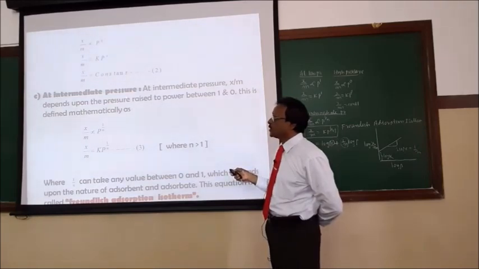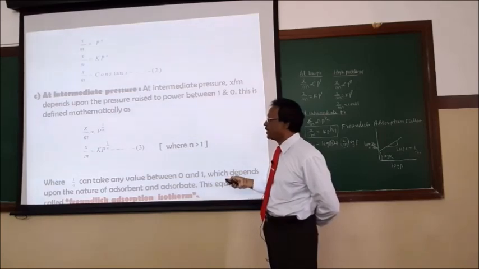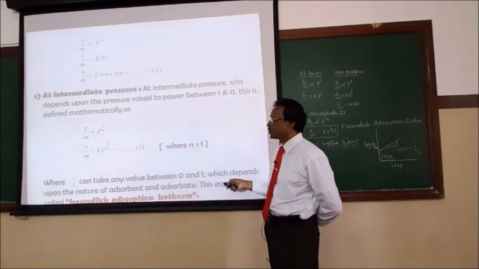Then at intermediate pressure, this can take any value between 0 and 1. Therefore, X by M is proportional to P to the power of 1 by n. So this equation is called the Freundlich adsorption isotherm, where n is greater than 1, or can take any integer value.